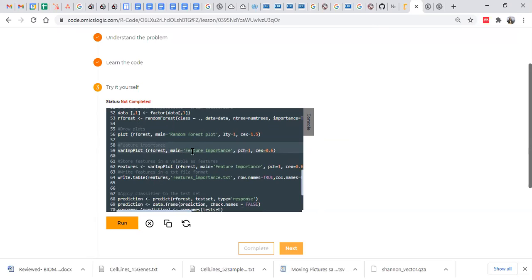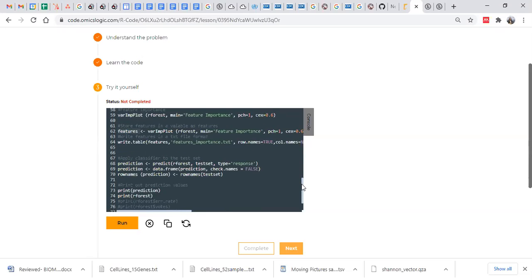Here we are taking the feature importance with this function, which is the var imp plot function. Then we are storing these features into the object features, and we are going to write these features into a new text file. So this is related to the feature selection.